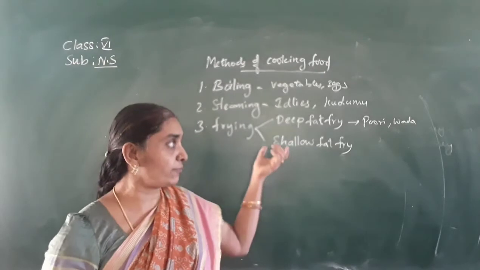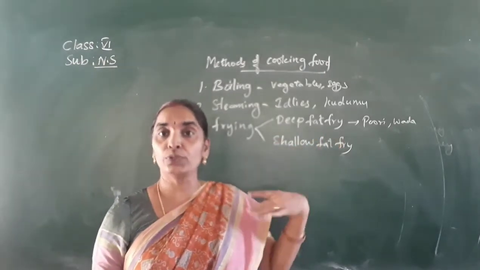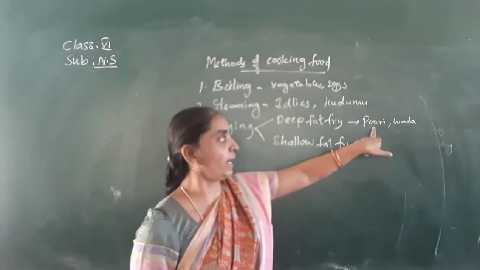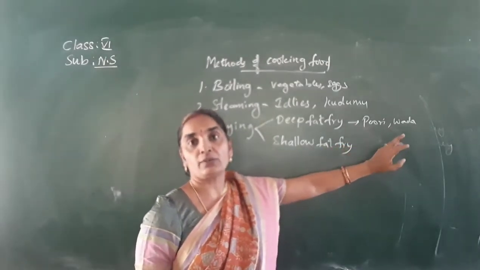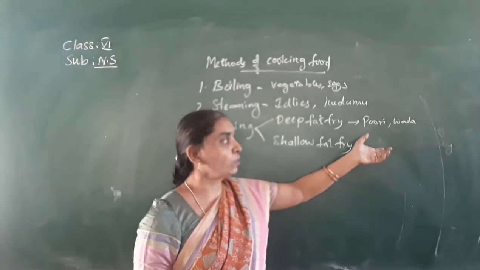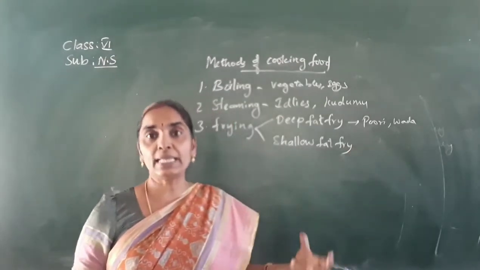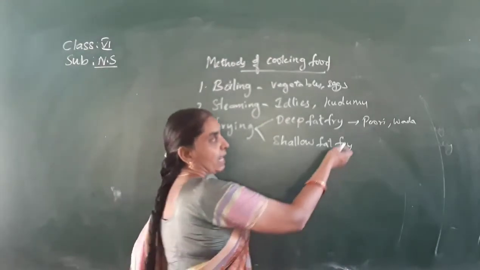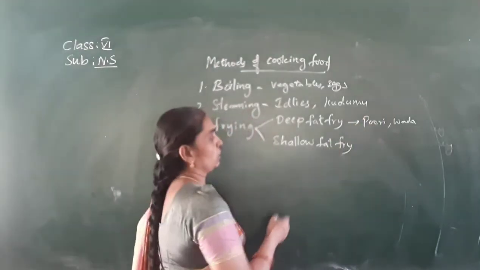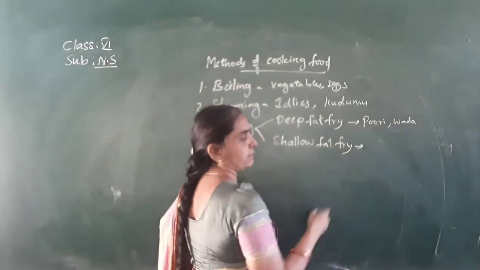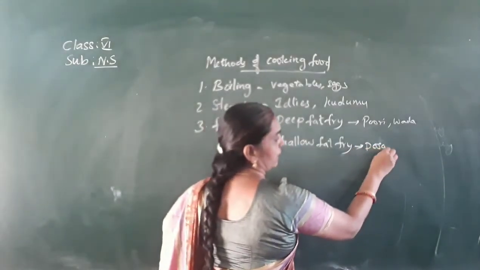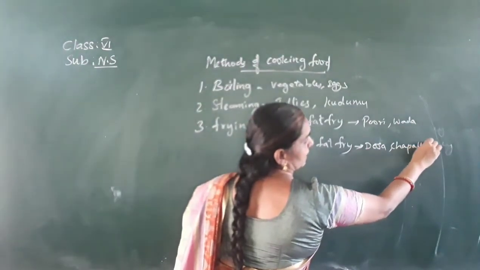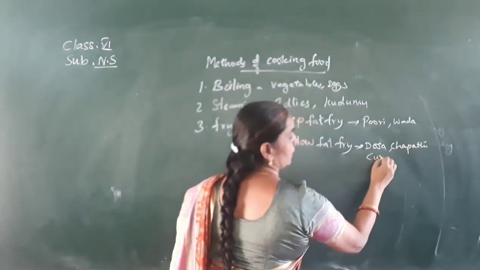They are fried in the manner where you use more oil in which they are deep fried. So deep fried items include puri, vada, cutlets and all. Pani puri too is deep fried and cooked. Shallow fried food items are like dosa, chapati, curries and all. Dosa, chapati, other curries, fries and curries.